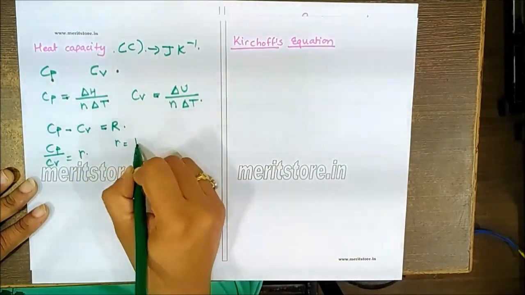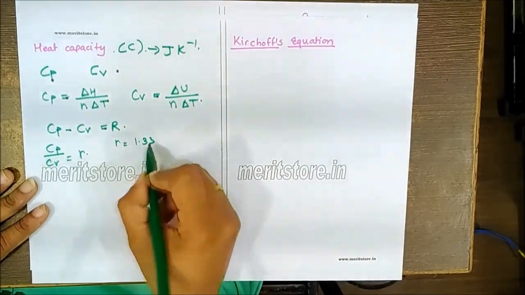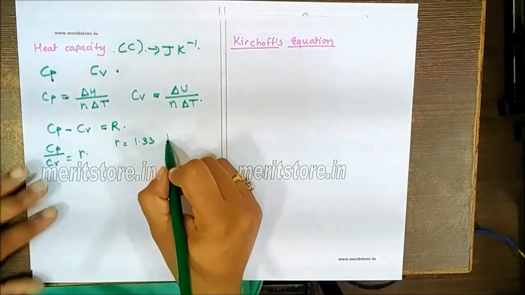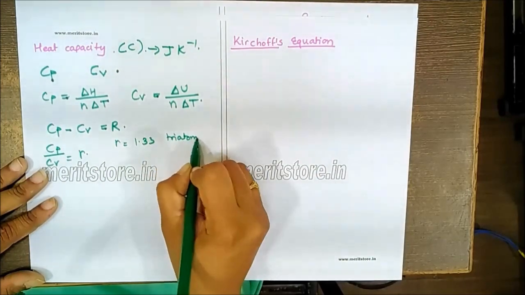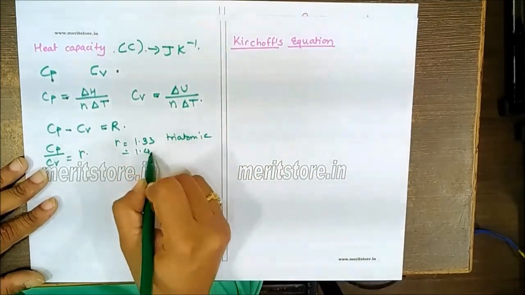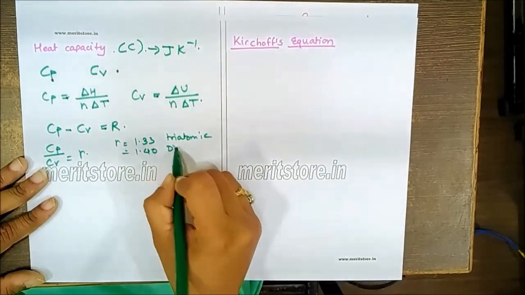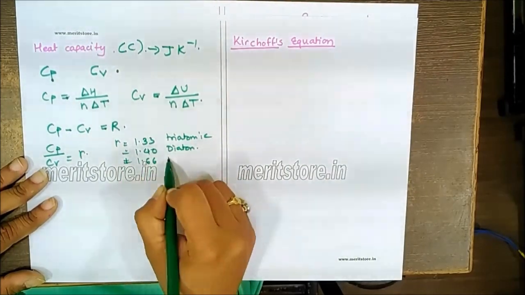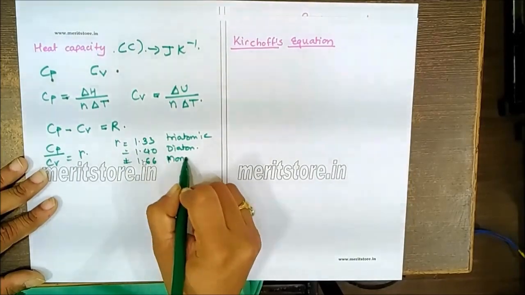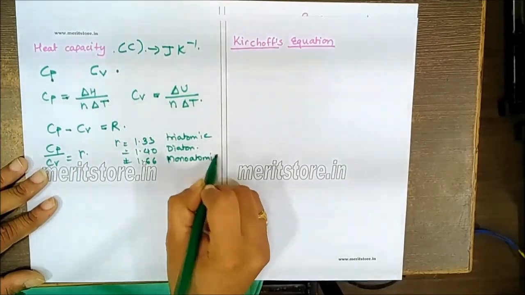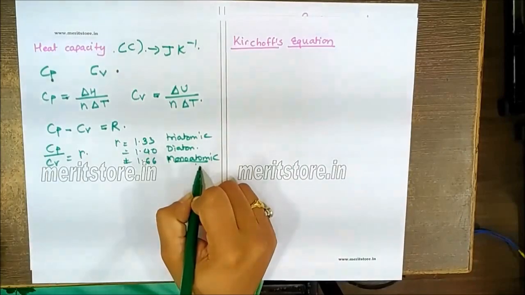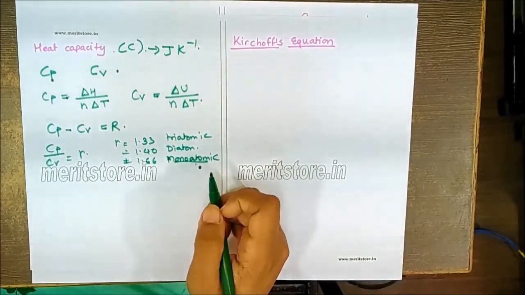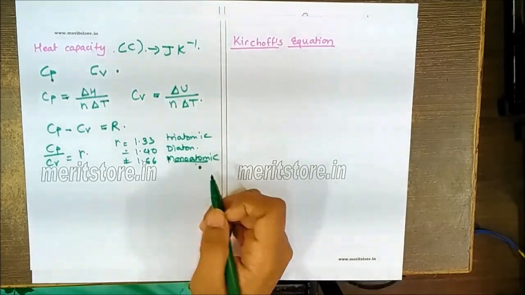If gamma is equal to 1.33, this is a particular value we have to remember, the molecule will be triatomic. If it is 1.40, the molecule will be diatomic, and 1.66 for the molecule to be monoatomic. So these are the values to be remembered while determining whether the substance is monoatomic, diatomic, or triatomic in nature.